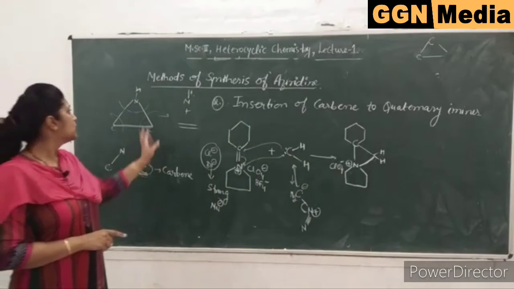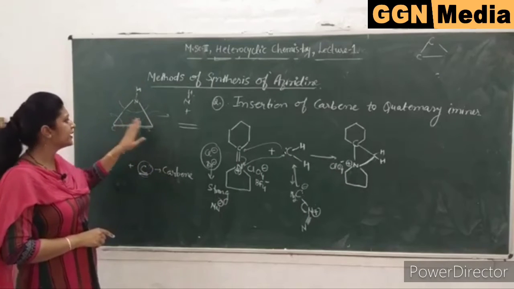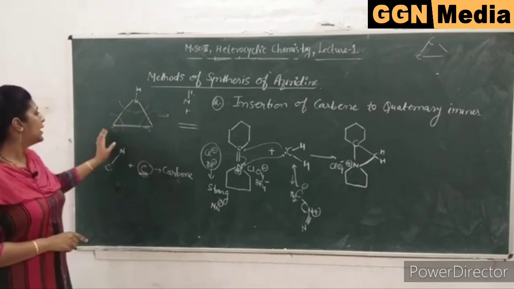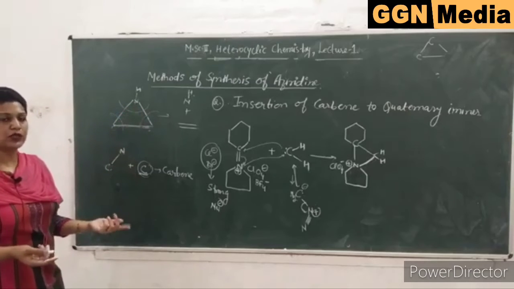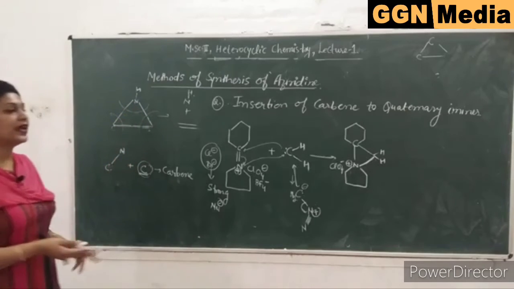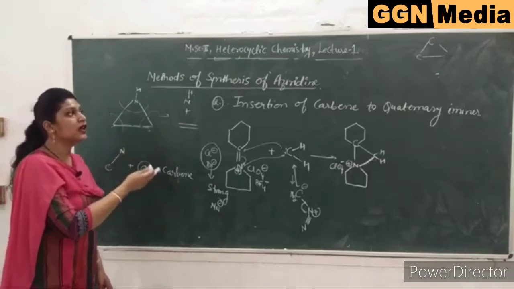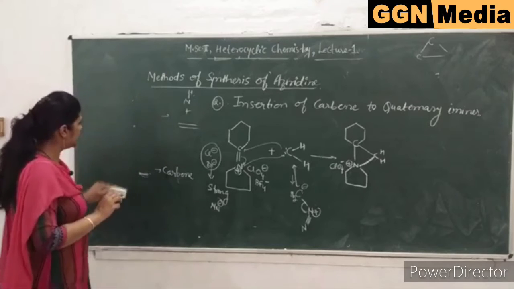First was the insertion of the nitrogen species to a carbon-carbon double bond, and second is the insertion of carbon to a carbon-nitrogen double bond. And if I say insertion of this carbon to again a carbon-nitrogen double bond, that will be the same. So we have applied 2 disconnection approaches to synthesize aziridine in 2 ways. So the next method, the third method, is